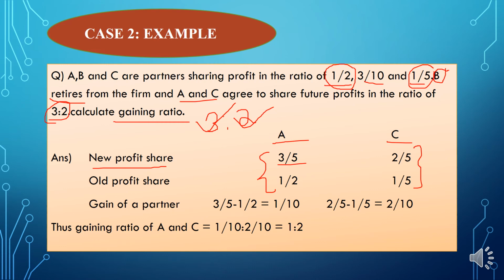In A's case, how will you calculate the gaining ratio? Deduct 1/2 from 3/5. Take the LCM and do that, and you will get 1/10. The same in C's case: deducting 1/5 from 2/5, you will get 2/10. And the gaining ratio of A and C is 1:2. Clear?